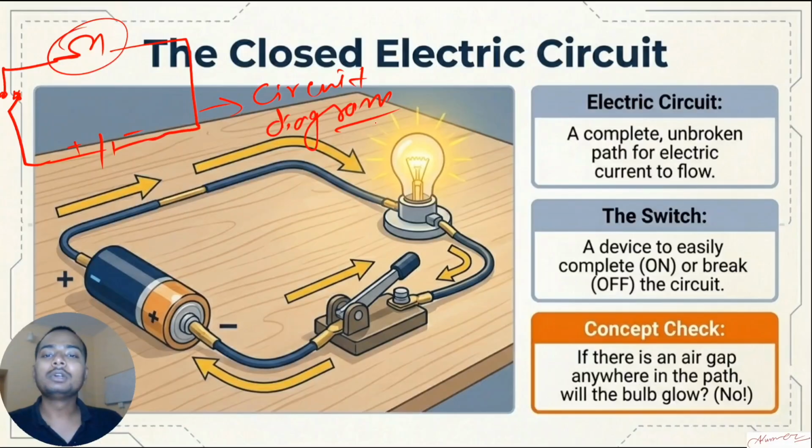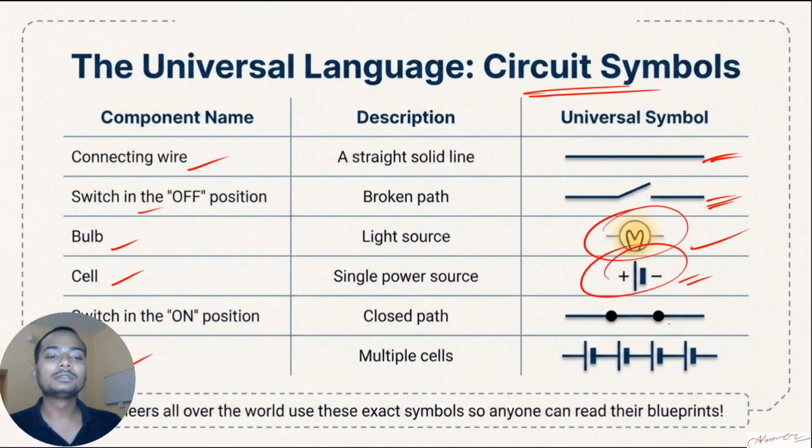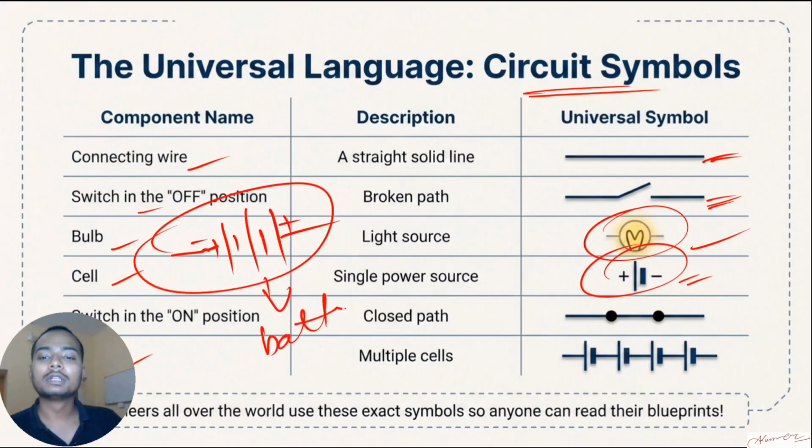We don't actually draw figures like bulbs and batteries every time, because it is really hectic. So to show that, we use electric symbols. For the wire, this is the symbol. A switch which is open is like this one. Bulb is like this, cell is like this. Batteries are like this. The more cells you connect, this is the negative terminal, this is the positive terminal. The longer wire will be positive, the shorter wire will be negative. So this is for the battery.